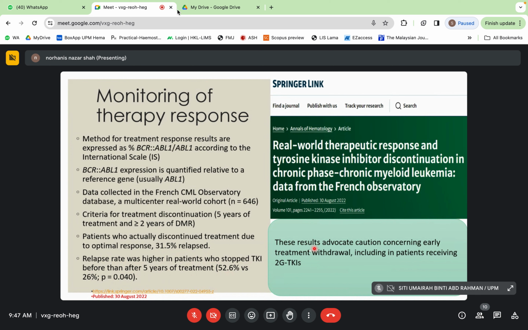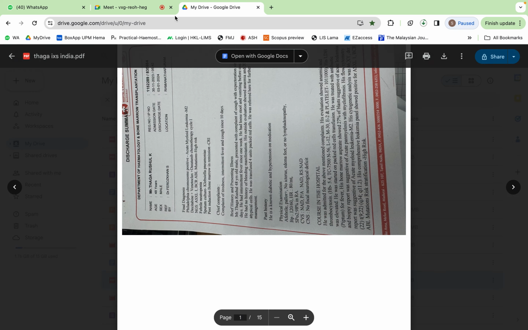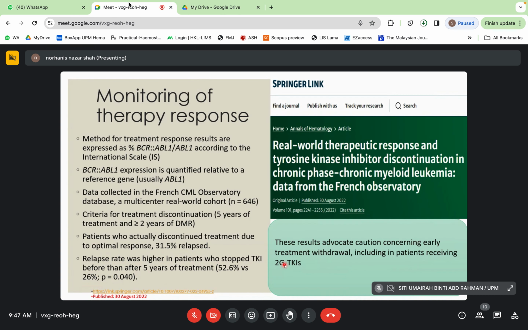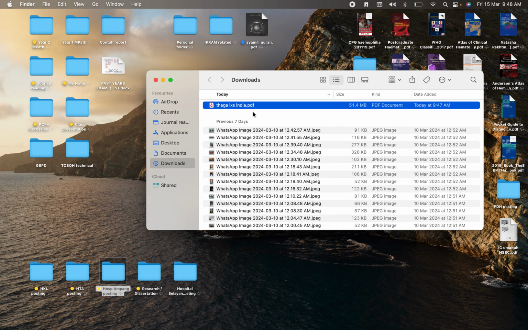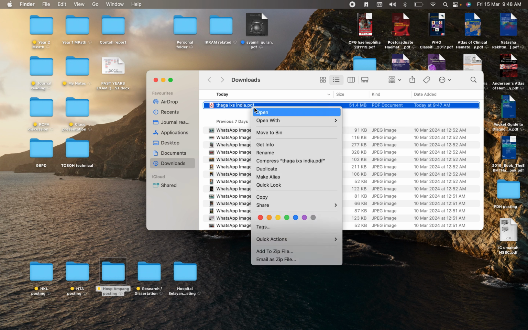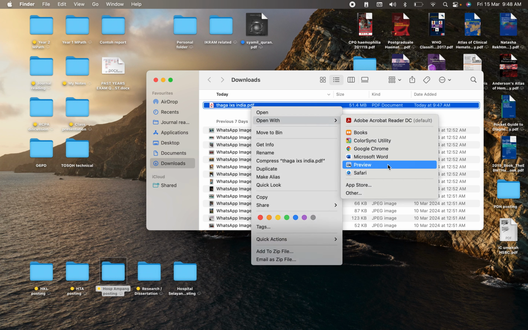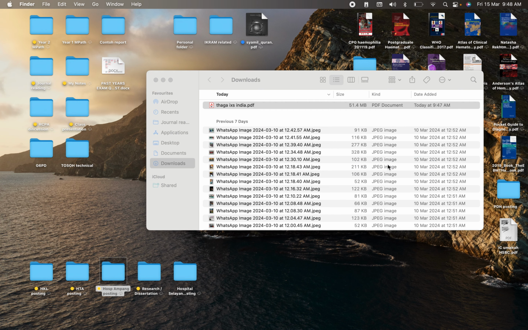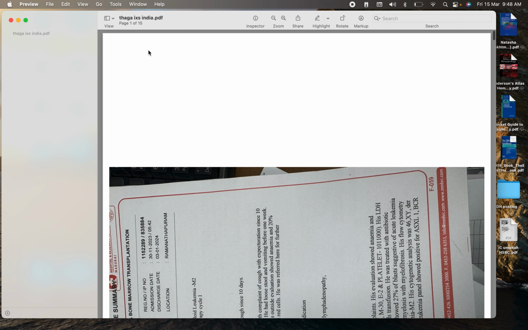So this result advocates caution concerning early treatment withdrawal, including with patients receiving second generation TKI. So kena justify if patient wants to discontinue treatment, so kena justify the situation dululah accordingly.